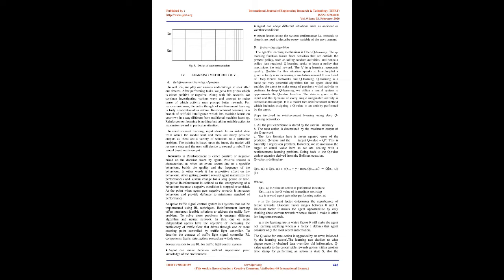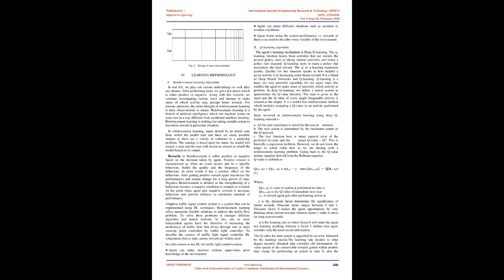Rewards in reinforcement learning are either positive or negative based on the decision taken by the agent. Positive reward is characterized as when an event occurs due to a specific behavior, it builds the quality and the frequency of the behavior. In other words, it has a positive effect on the behavior. After getting a positive reward, the agent maximizes performance and sustains change for a long period of time. Negative reinforcement is defined as the strengthening of a behavior because a negative condition is stopped or avoided. When the agent gets negative rewards, it increases behavior and provides defiance to the minimum standard of performance.